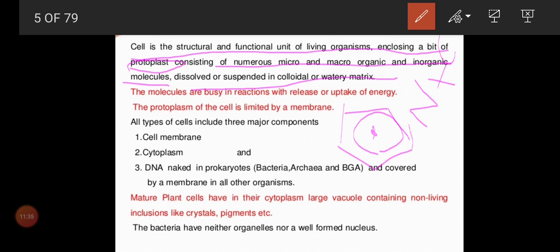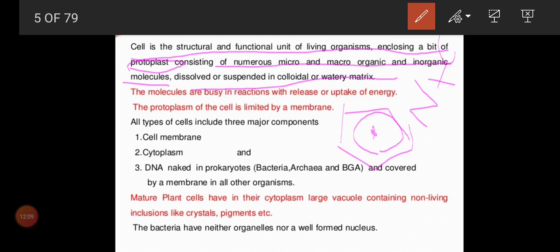So we'll say protoplasm consists of cytoplasm plus nucleus, and the cytoplasm consists of all your cell organelles like mitochondria, Golgi apparatus, ribosomes, etc. And also microbodies we have learned, no? Peroxisome, glyoxysome, everything will be present. And also we can see some small inorganic molecules, like some crystals, and organic molecules, some dissolved material, some undissolved material, and semi-solid like substance and watery substance.